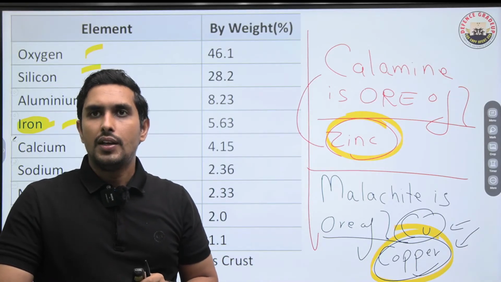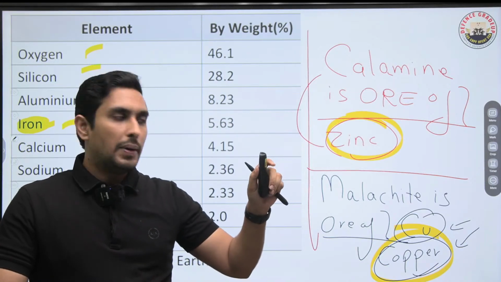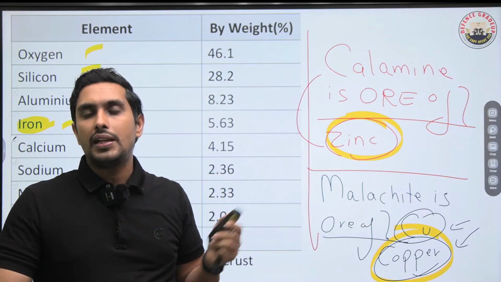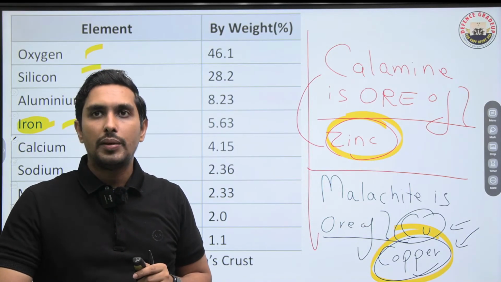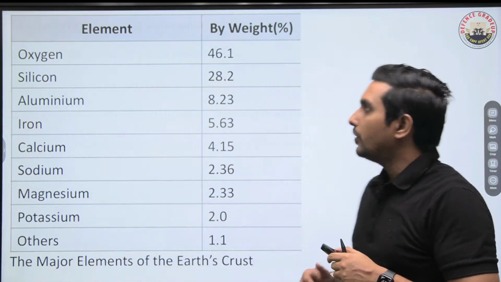I hope that helps. See, iron ores everybody knows, hematite, magnetite, everybody knows. But unfortunately, people don't know about the calamine, people don't know about the malachite. So that's why I'm telling you these things. Got it? So it's not very much common. That's why examiner will always ask. Okay, moving to the next one.